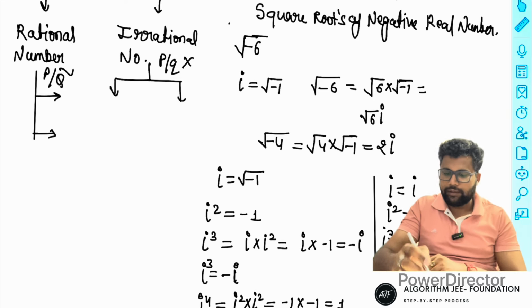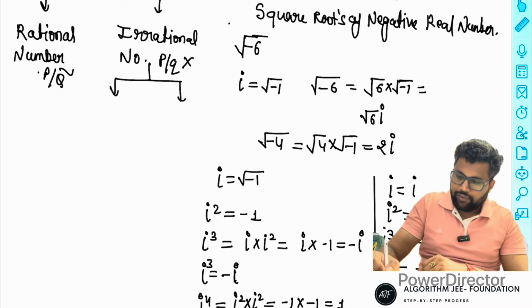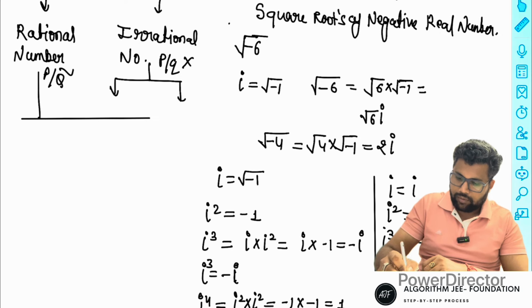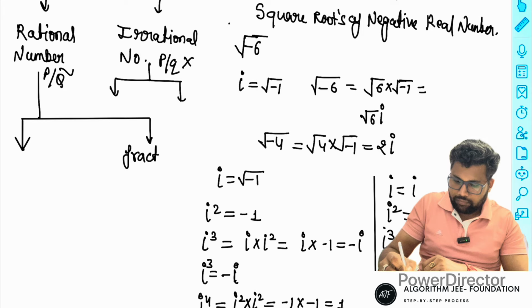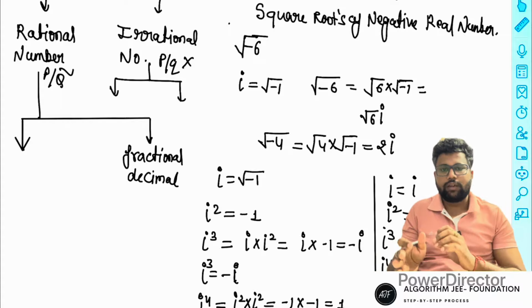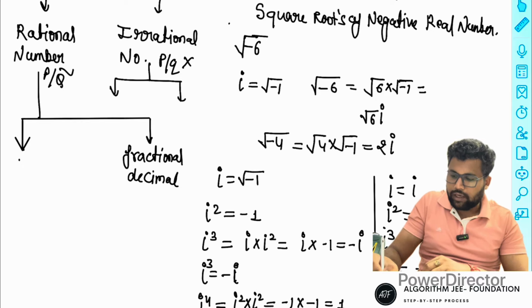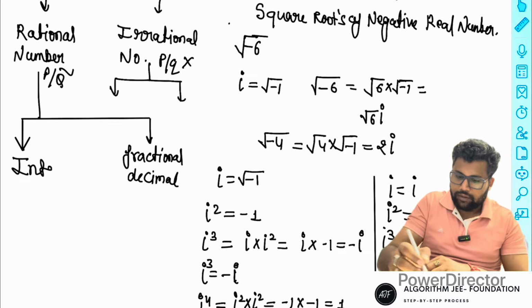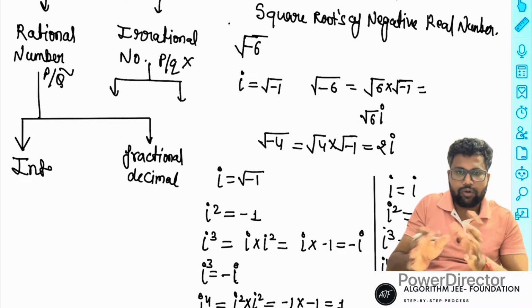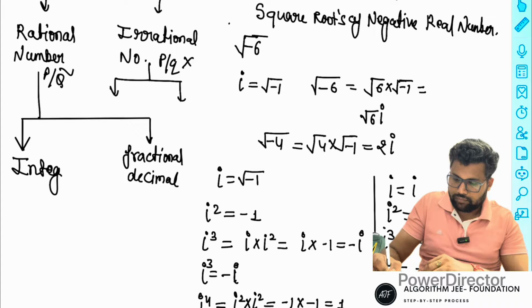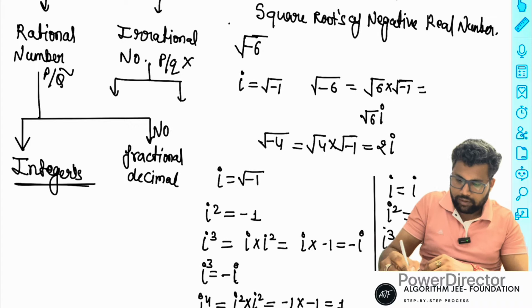Rational has two parts. First one is fractional or decimal numbers. If you represent by p by q form, then it is fractional. And the second one is integers. Meaning integers or non-integers. Non-integers. Its name is non-integers.